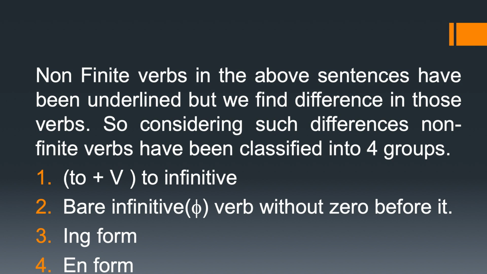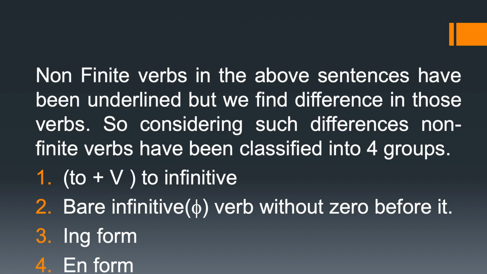I told you before showing you the non-finite verb forms that where there is a non-finite verb, there must be a finite verb. So, the finite verb is there. After that, the non-finite is coming. After the finite verb, there are some verbs that carry "to" before them. We call it the to infinitive.